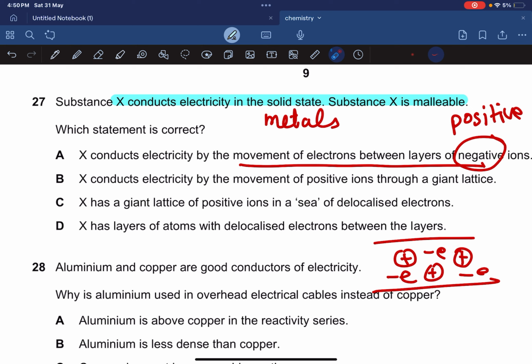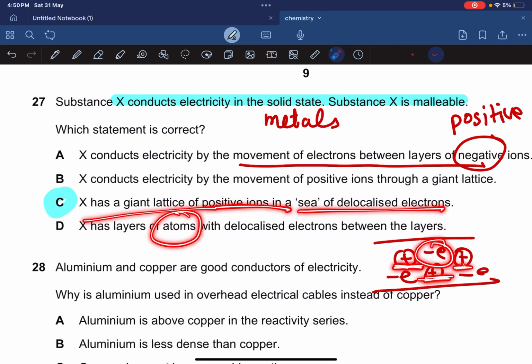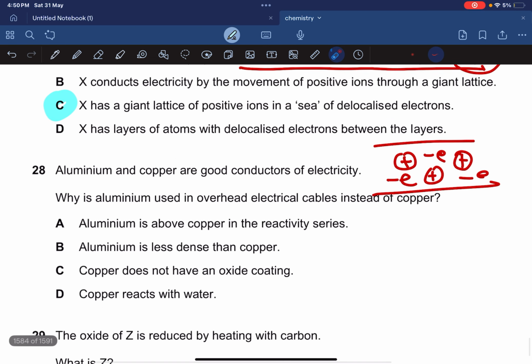X conducts electricity by the movement of positive ions? No. Ions do not move in metals. X has a giant lattice of positive ions in a sea of delocalized electrons. That's correct. And X has layers of positive ions, not layers of atoms. So that's a giant lattice of positive ions. You have a lot of positive ions and you have a sea of delocalized electrons. These are your delocalized electrons. So option C is correct.